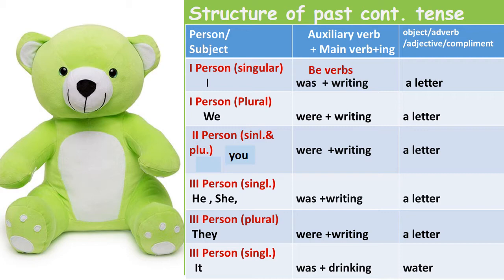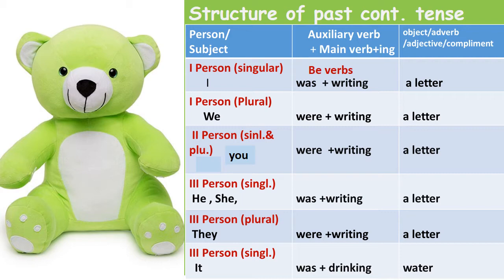If second person singular or plural you is given, were writing a letter. You were writing a letter. Third person singular he or she is given, was writing a letter. He was writing a letter. She was writing a letter.